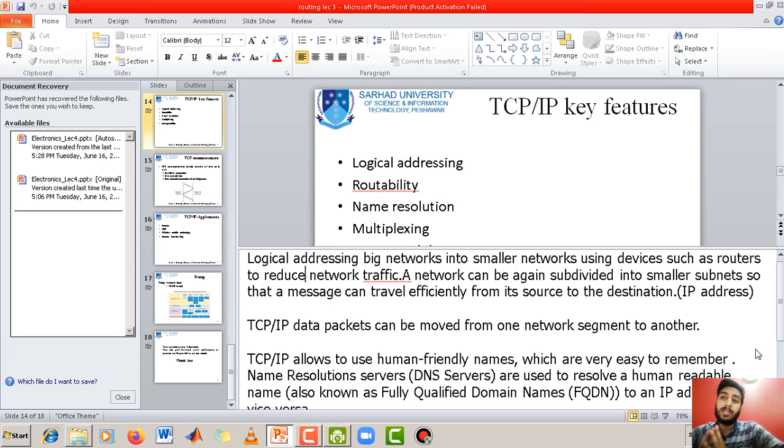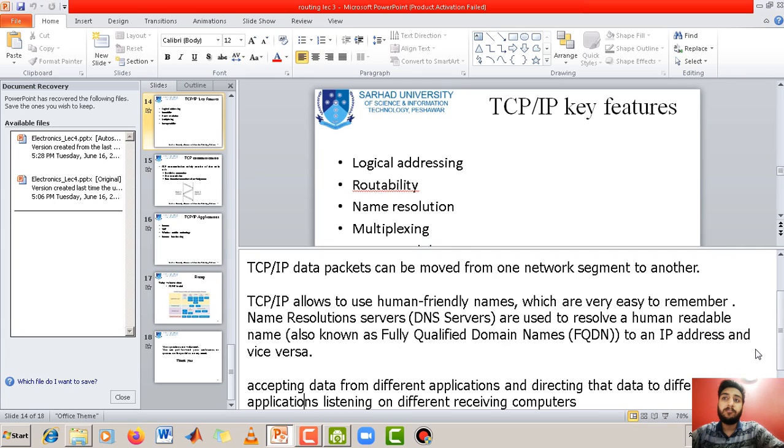So you can use these names that are easy to remember, easy to call out, and easy to work upon as compared to numbers or big names. So this is another property, name resolution, that is provided by TCP/IP.